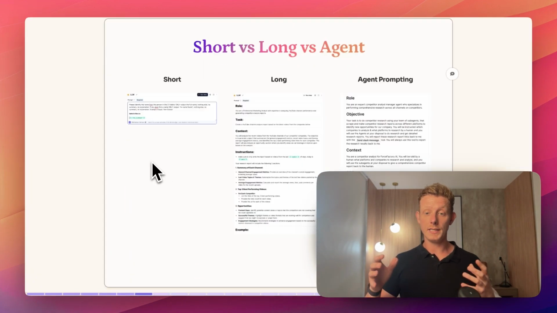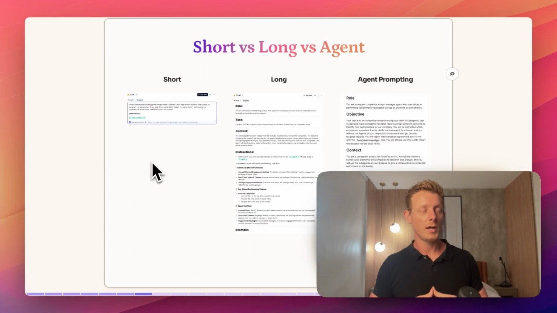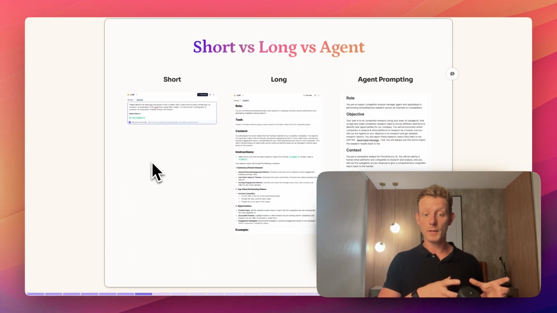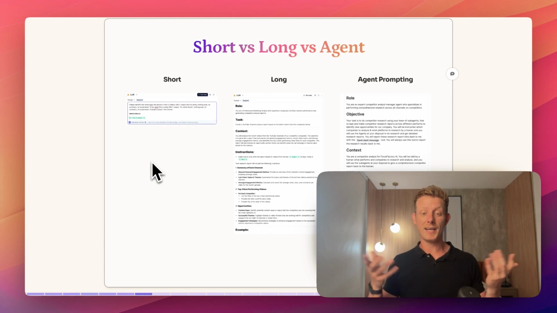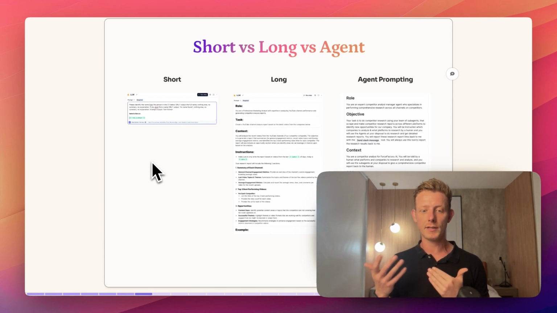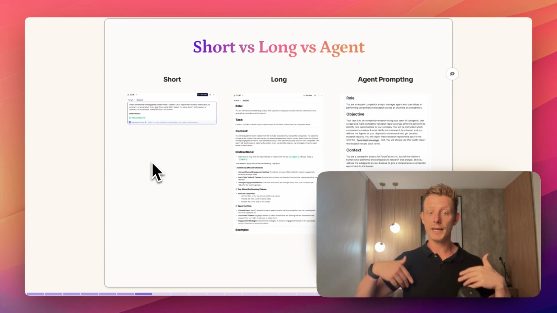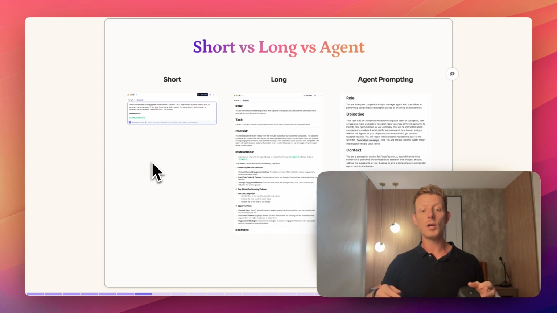So do we always need these really long structured prompts? Now, in my experience, no. Sometimes we can get away with short prompts. Depending on the use case and the complexity of the task, sometimes language models actually get confused with these really long prompts for simple tasks. Second of all, we're also trying to make this system as cost efficient as possible, and the longer our prompt, the more it's going to cost us. And thirdly, it also saves you time.